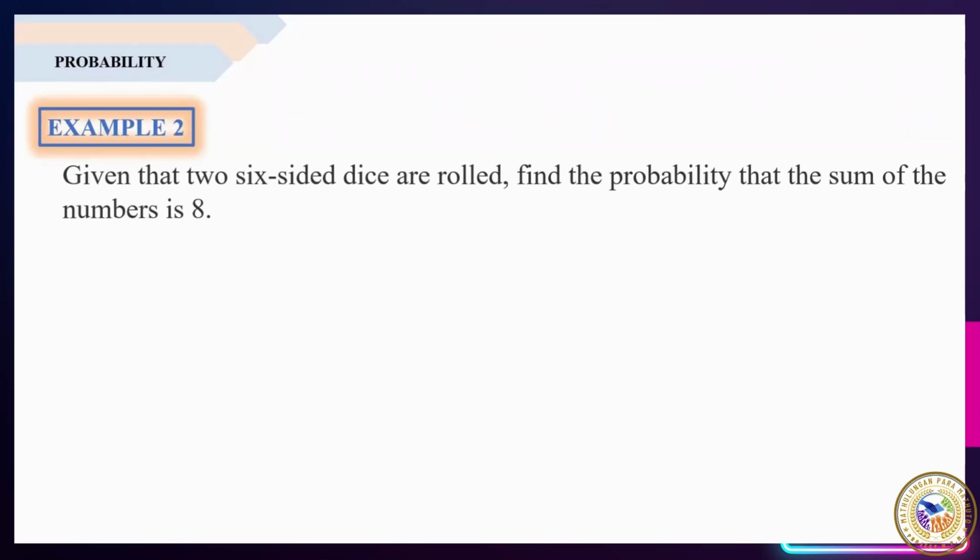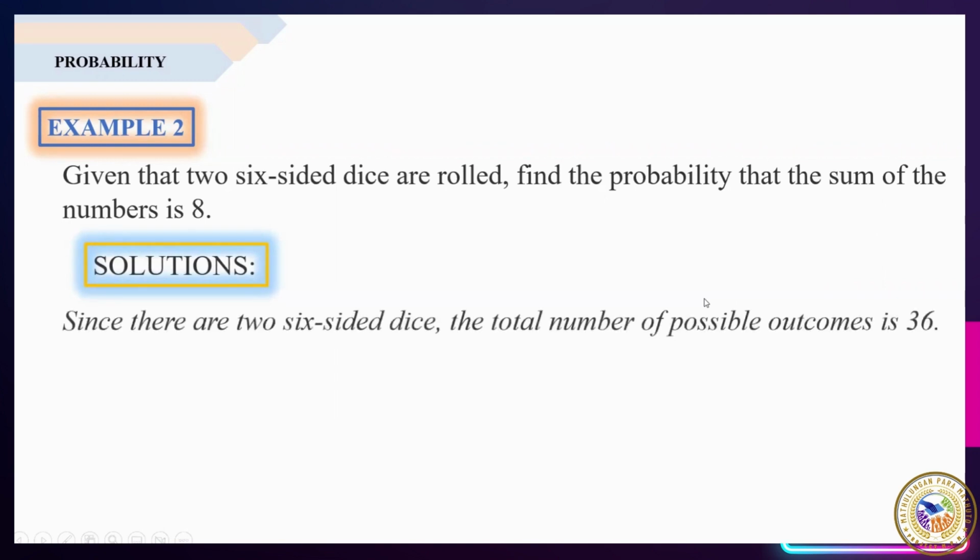Moving on to our example number 2. Given that two 6-sided dice are rolled, find the probability that the sum of the number is 8. So this time naman, ang ating hinahanap naman ay yung probability ng sum of the two 6-sided dice when rolled is 8. So let us have our solution. So always remember, since there are two 6-sided dice, the total number of possible outcomes is 36.